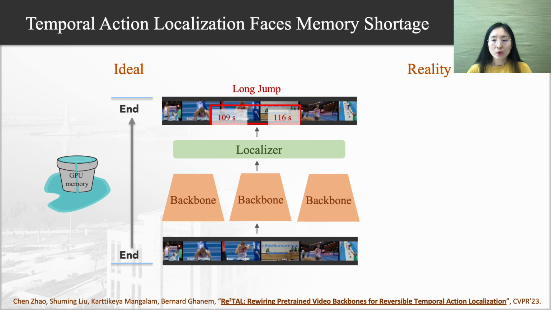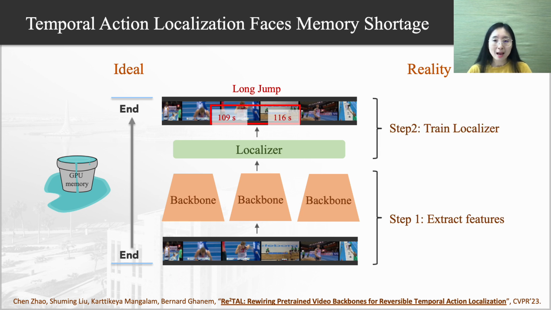Therefore, most works adopt two-step or feature-based training as a compromise, which first extracts short-term features using a pre-trained backbone and then trains the localizer only with the pre-extracted features. This inevitably sacrifices accuracy, since the backbone cannot adapt to the TAL task and the dataset.